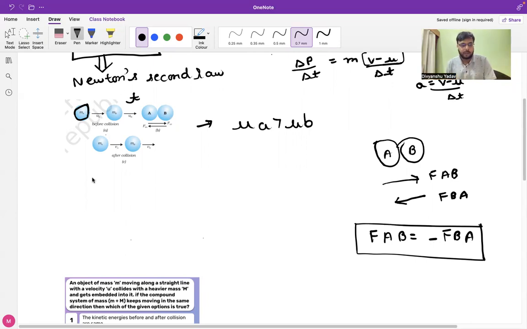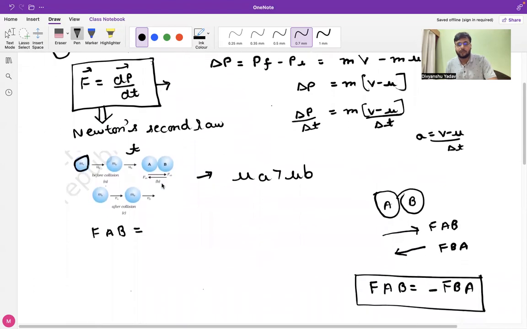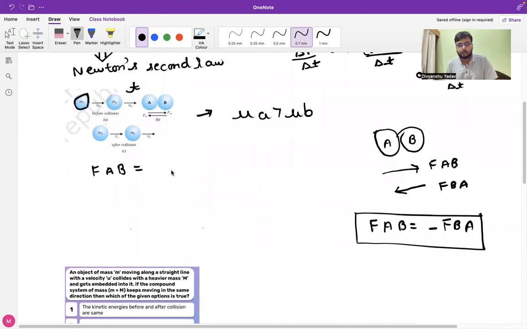So for FAB, based on the above discussion, from Newton's second law, we can write it as M times A, that is, MA, into the final velocity of body A, which will be VA, and the initial velocity of body A will be UA.